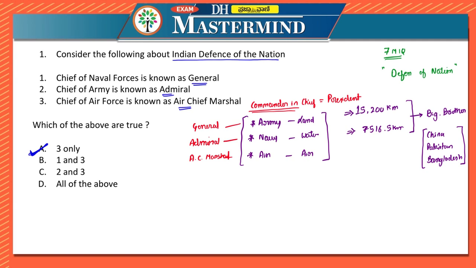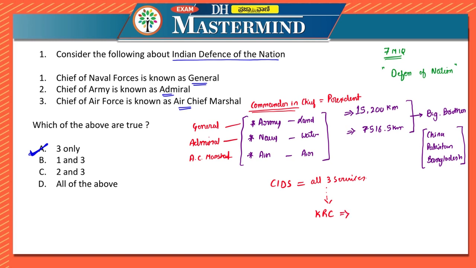Along with that, in 2001, Chief of Integrated Defense Staff, CIDS, was formed for better management of all three services. Along with that, in 1999, there was a report by the Kargil Review Committee.